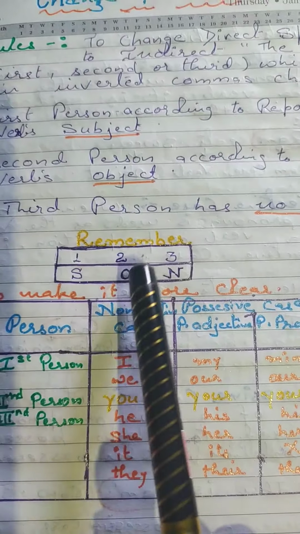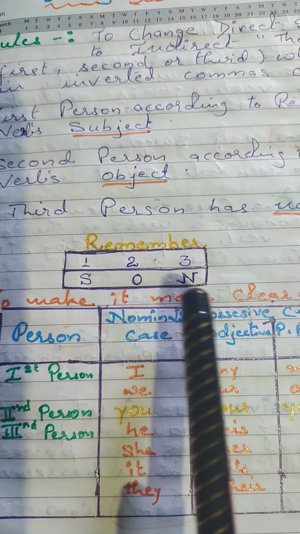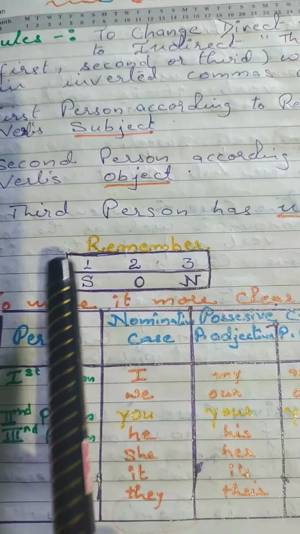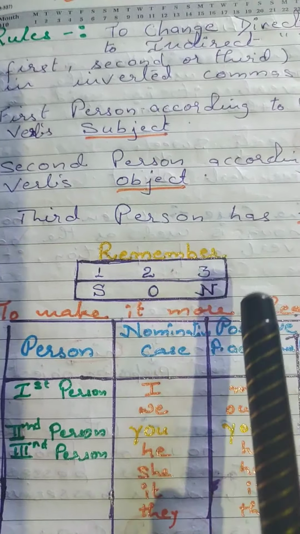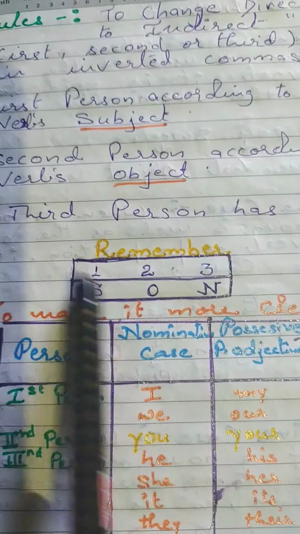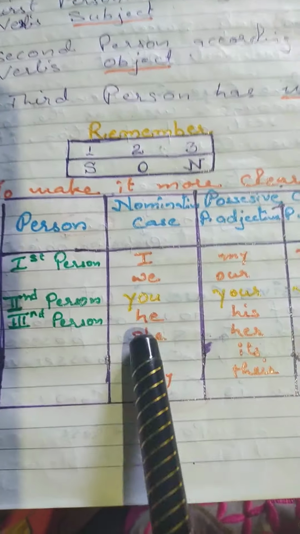Now remember the 1, 2, 3 which I have pointed out in a box: subject, object and no change. First person as subject, second person as object, and third person as no change. You should remember this. Now to make it clearer, let me tell you according to the table.